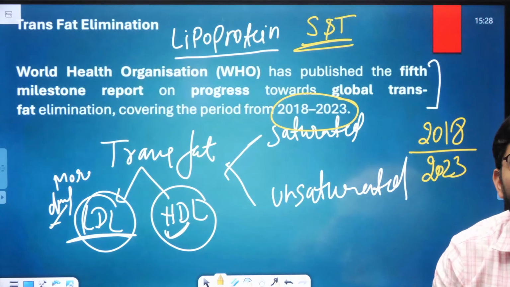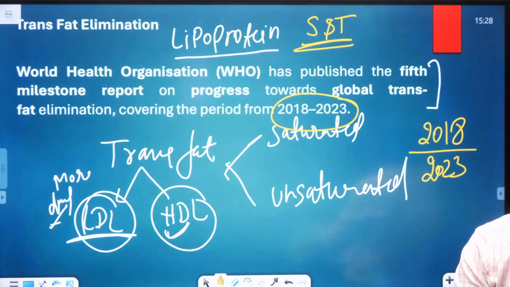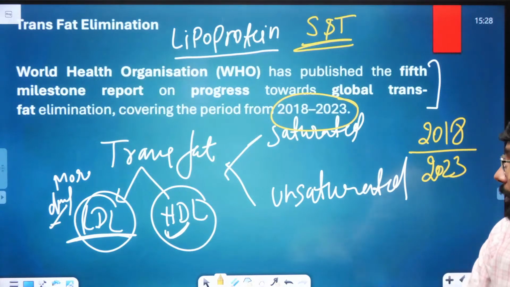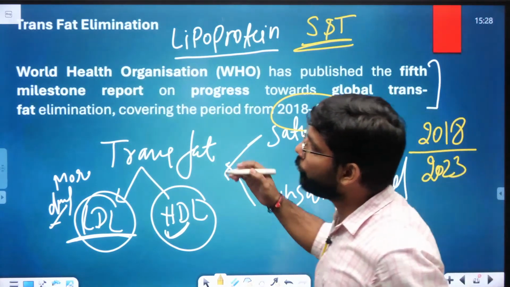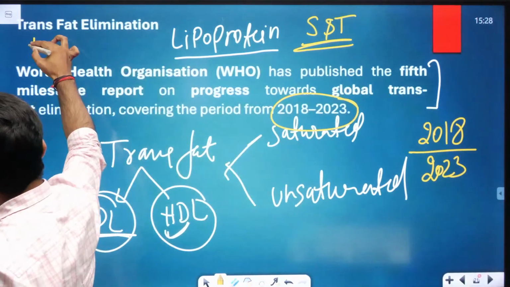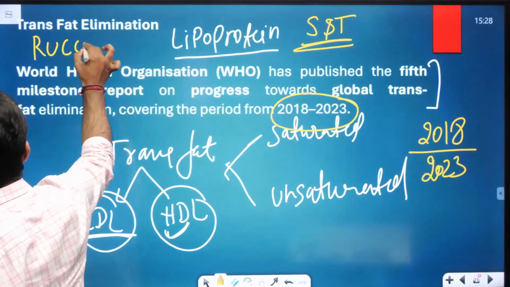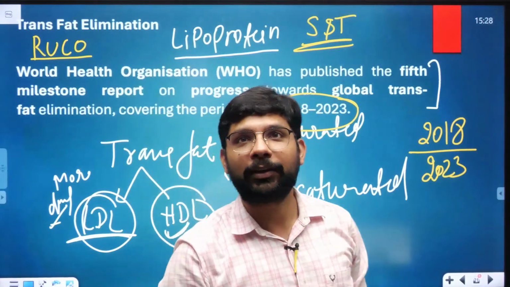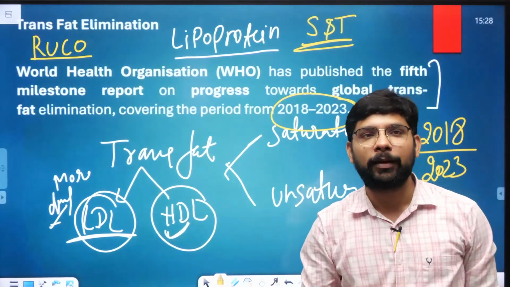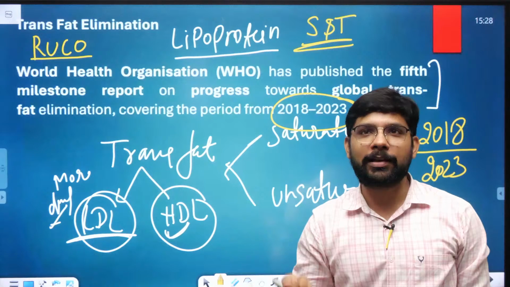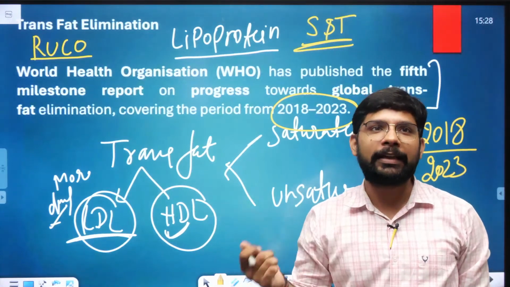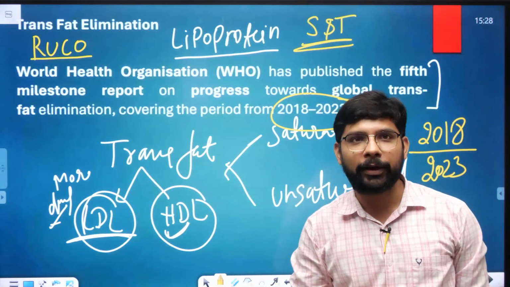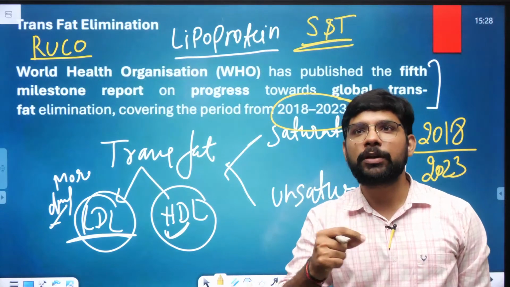Reused oil also trans fat, yes, one kind of the trans fat. श्रद्धा, अगर हम बात करें reused oil तो that's specifically known as RUCO, reused cooking oil के बारे में हम बात करते हैं. बाहर से जब आप समोसे खाते हो, कचौरी खाते हो स्पेसिफिकली, you see the black color of the oil and they are deep frying the things from that black color oil. That is known as reused cooking oil.